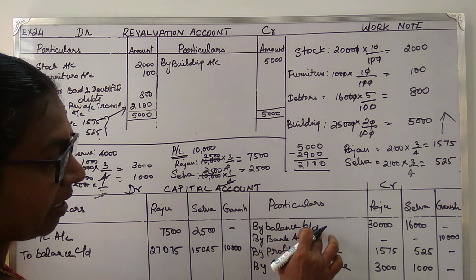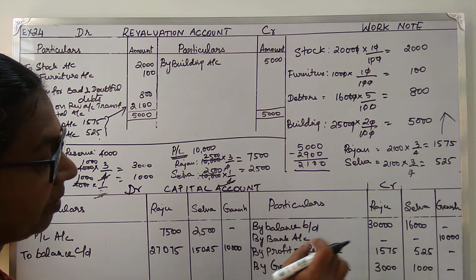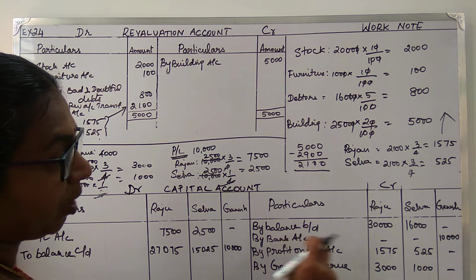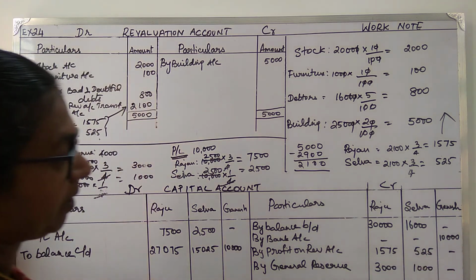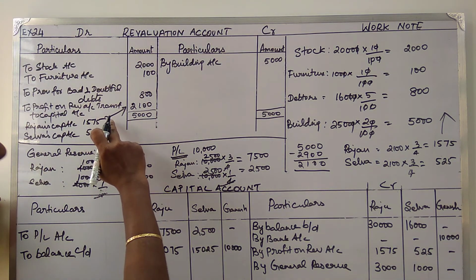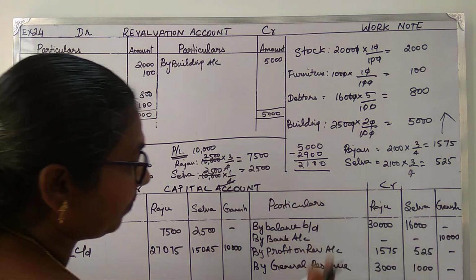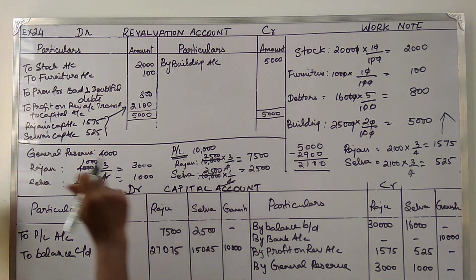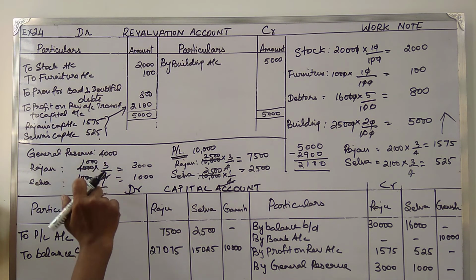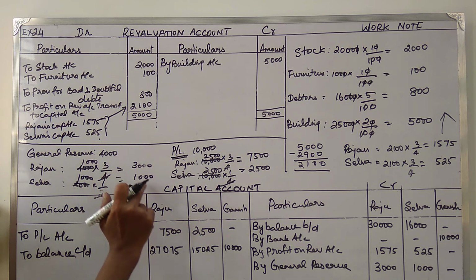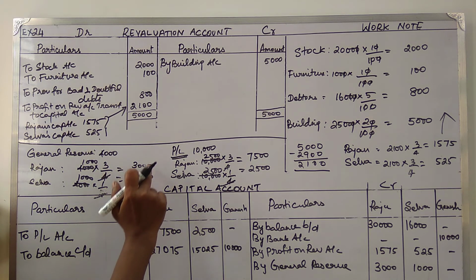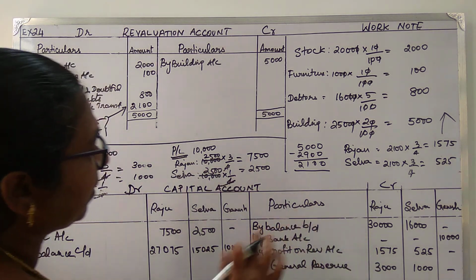This balance is there in the balance sheet. Then the amount which is brought in by the new partner for capital. Then profit on revaluation is transferred here. General reserve, you have to share it among the old partner in the old profit sharing ratio. This is a work note. So that also is transferred.